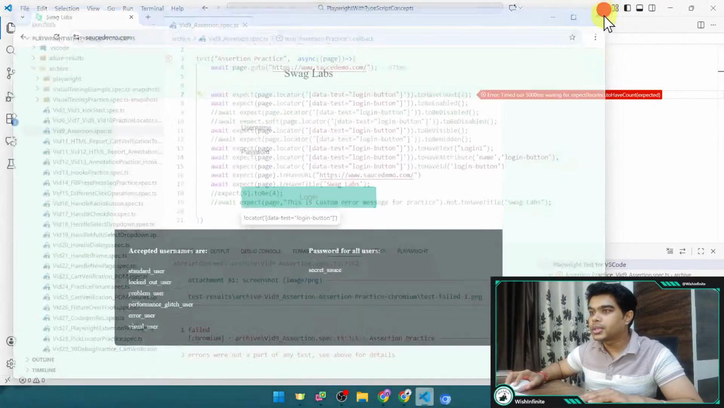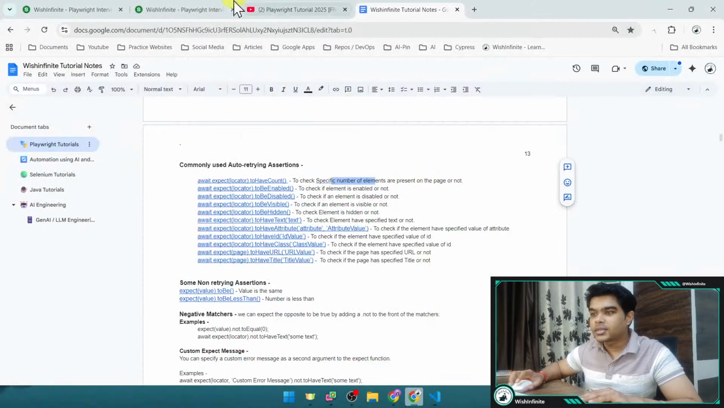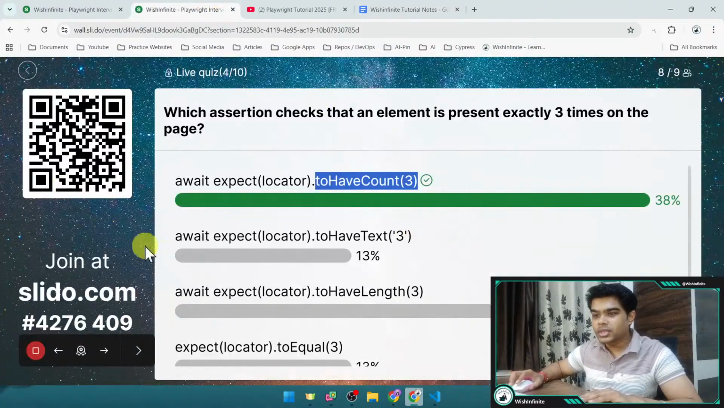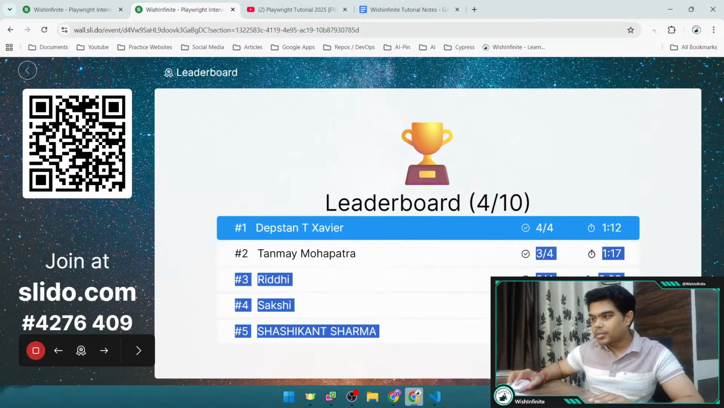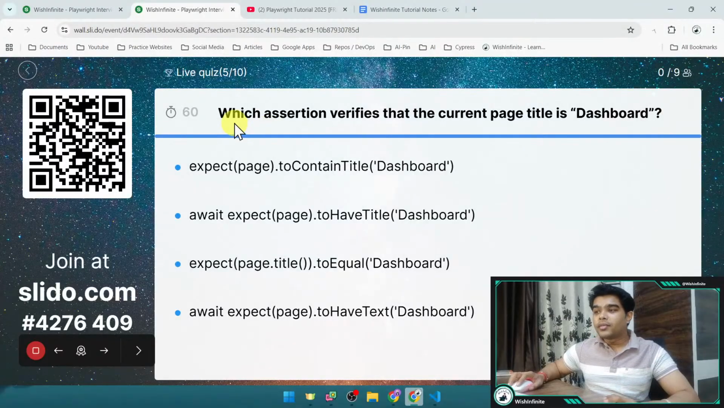Let me close it. And now let's go to the VS Code. Let's go to the quiz, and here let's see the leaderboard quickly. So we have Javier still at the top with all the correct answers within 1 minute 12 seconds, and then we have Tanmay with Sakshi and Shishkant, right? Apart from that, all other people have given at least one answer incorrect, right? These are the top 5 people, out of all the people who are playing. Guys, if you still have any doubt, just let me know in the comments, right? Don't wait. And now we have the next question.